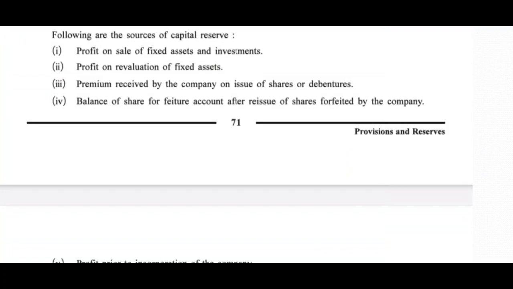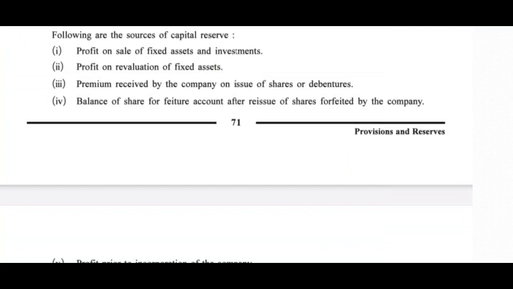What else? Premium received by company on issue of shares or debentures. Friends, shares and debentures are the sources of fund for the company. They have a face value. Now if they are sold at a higher price than their face value, that extra price, the surplus amount, is called premium, and it is called capital profit.